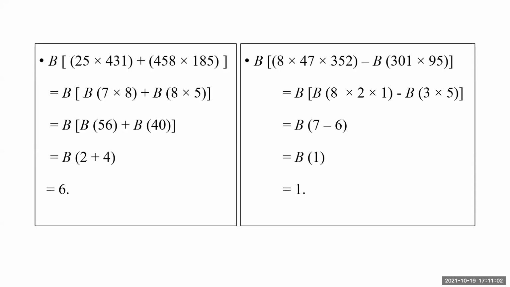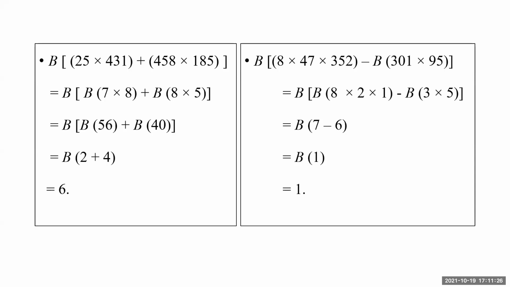For 47, it is 2. For 352, it is 1. So I will write B of 8 into 2 into 1. Then a minus sign. Then for 301, 3. For 95, ignoring 95. Finally, 8 into 2 into 1 gives me 16.